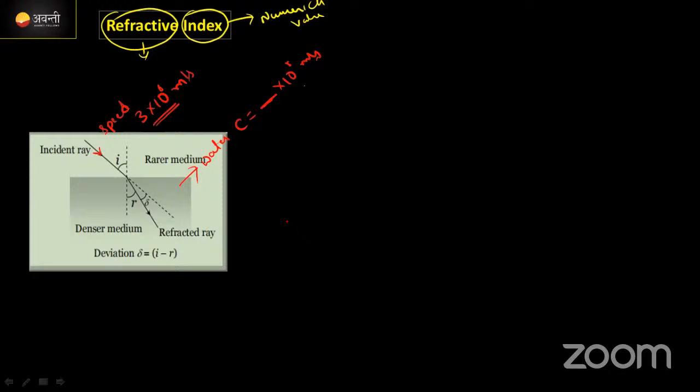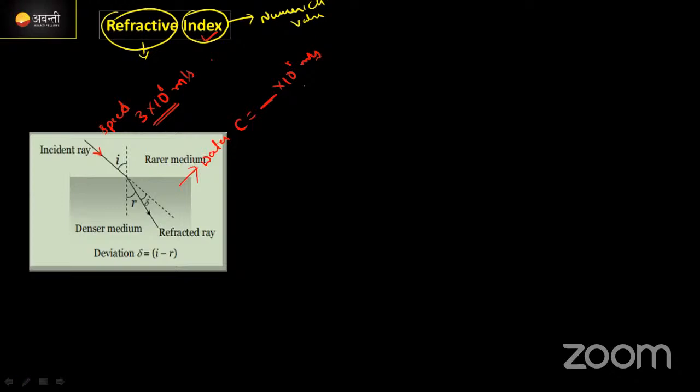Correct now? ये change होने के बाद what change will take place with respect to air as well as water, right? If you calculate that, we will get a numerical value, that is an index, that is represented by the refractive index. I will explain it to you through an example. Listen carefully here.